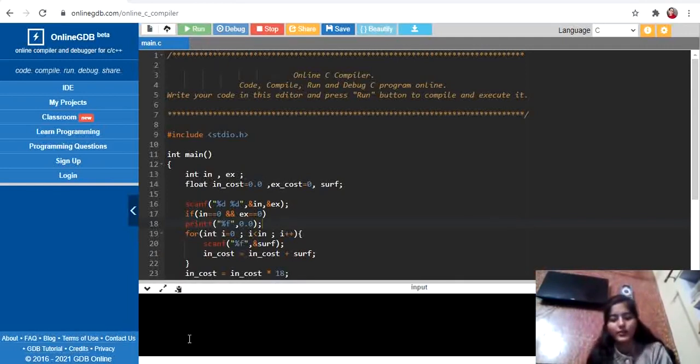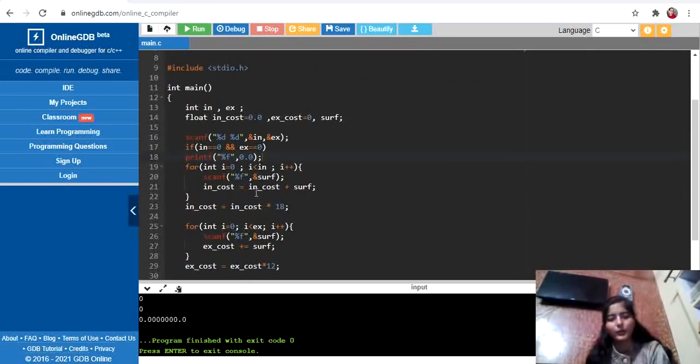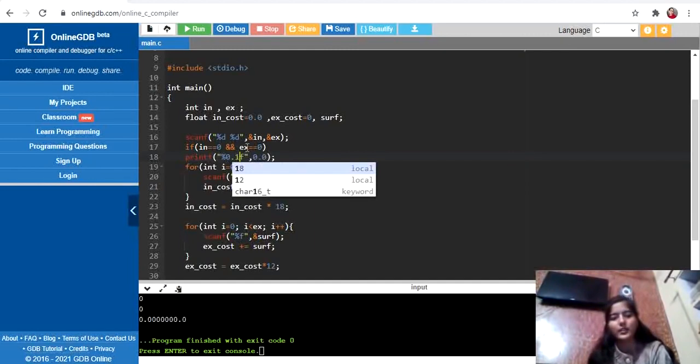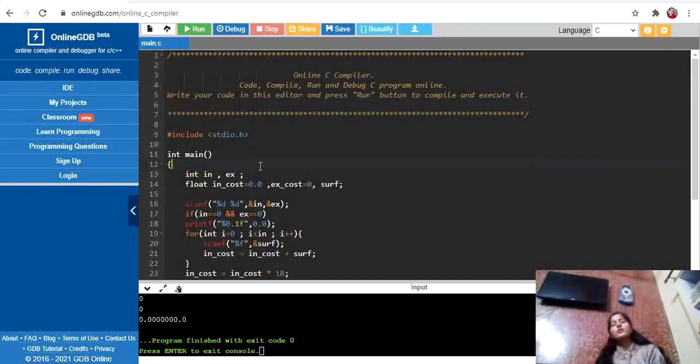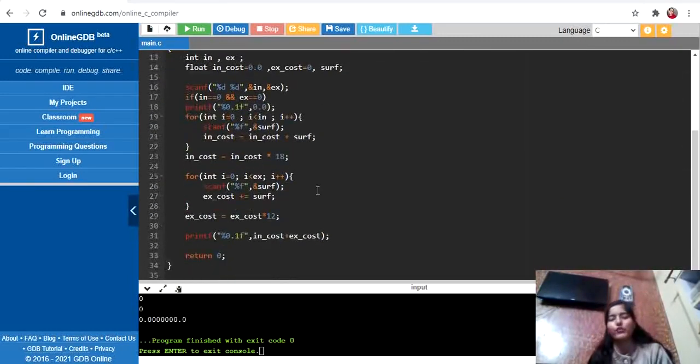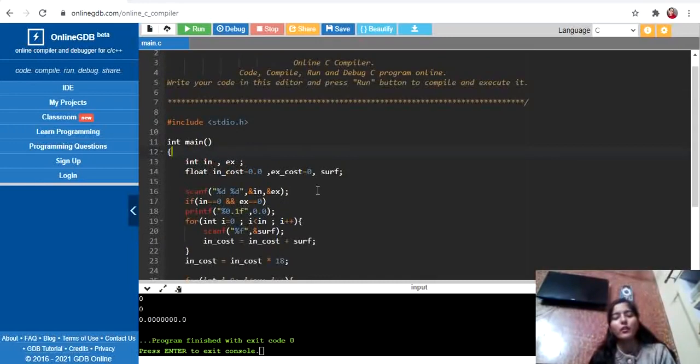Okay, 0 0. You can see here we are getting 0.00 as the output. Here also we can reduce this by putting 0.1f. So this was the program that we had to implement for this particular question. I think that you got the concept.